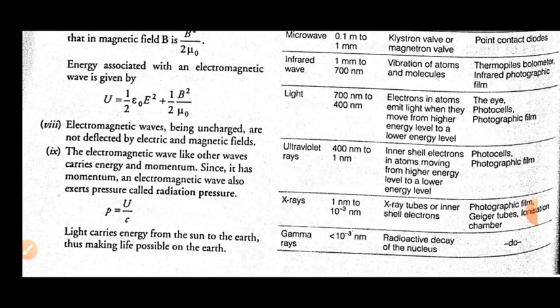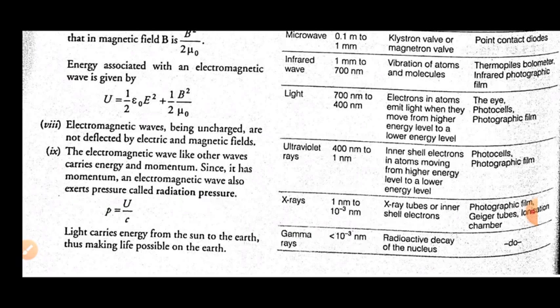Now, how can we detect it? There are a number of methods. The first and very efficient one is our eyes. Our eyes are very useful to detect visible light. Then photocells and photographic films can also be used.